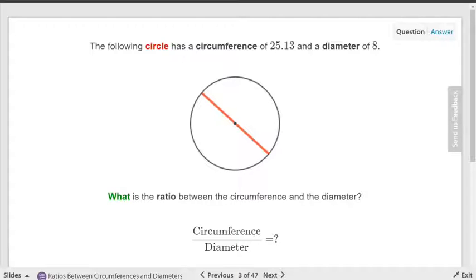25.13 over the diameter of 8, so over 8. And remember, the fraction bar is the same as the division bar, so 25.13 divided by 8 is pretty much what you're doing. Got it? Now, I'm going to call on someone to tell me what their answer is, but listen to the directions.